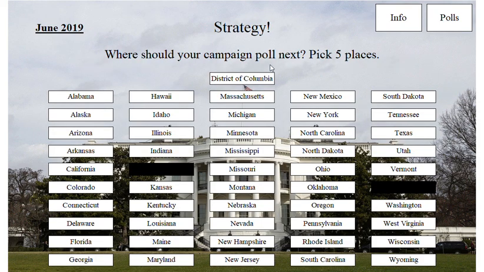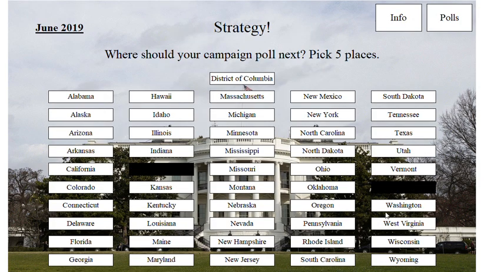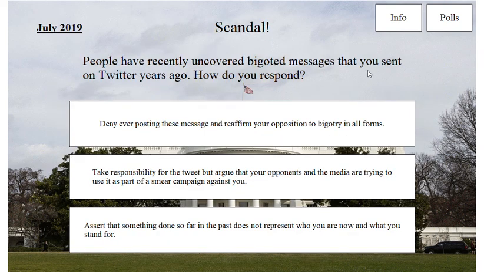Now I see I can choose places to poll. This is just the next question. They're randomly sequenced. If I look at the info, there's early states, Super Tuesday states. I want to pick those because for the primary, those are the ones that are going to actually be evaluated. So let's do West Virginia, Kansas, wherever that is. Let's do three others. Moving on, there's a scandal.